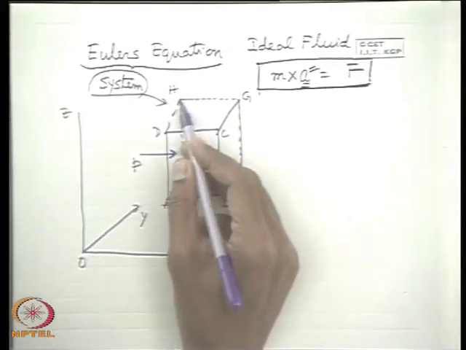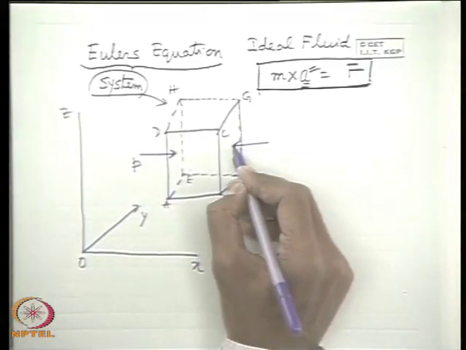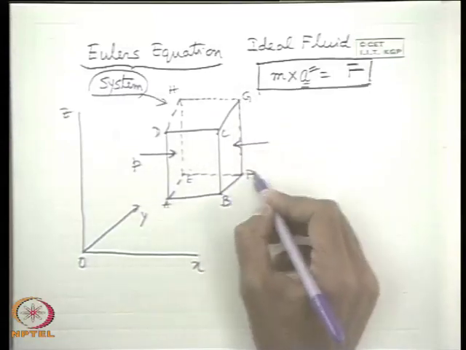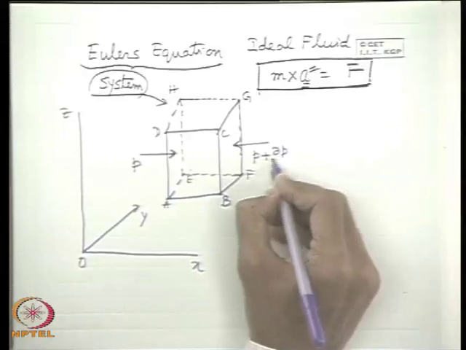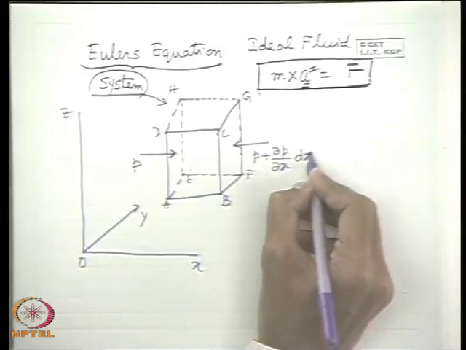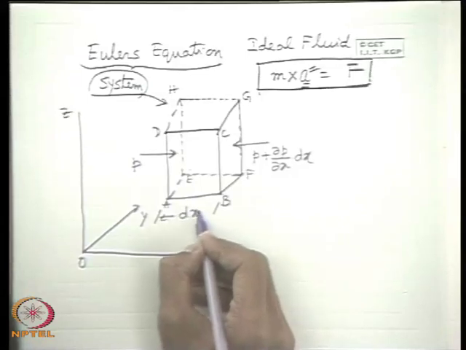As you know, how do you define or specify the surface? The X surface. So the pressure force on another X surface parallel to it, BFGC, will be simply P plus del P del x into dx. Before that, I must define that this is dx.